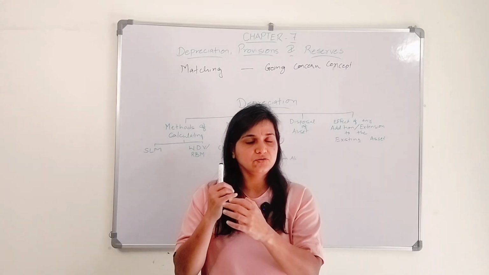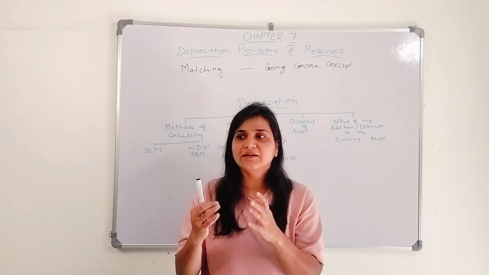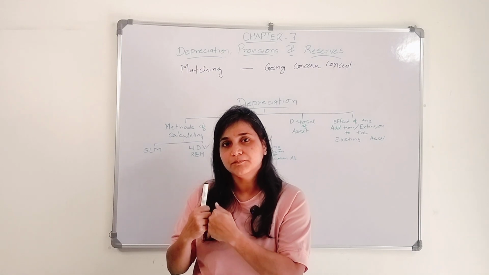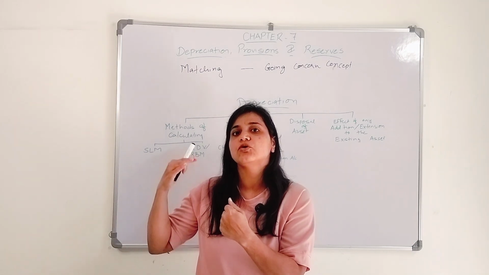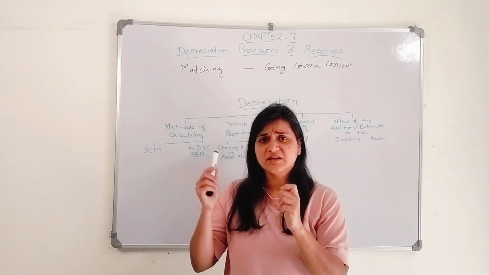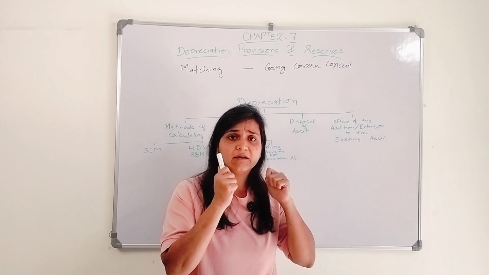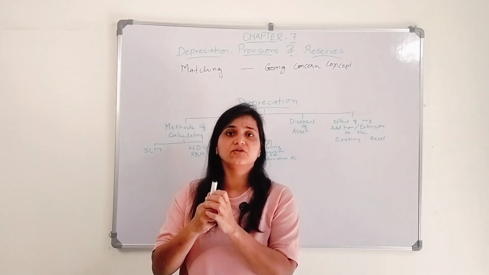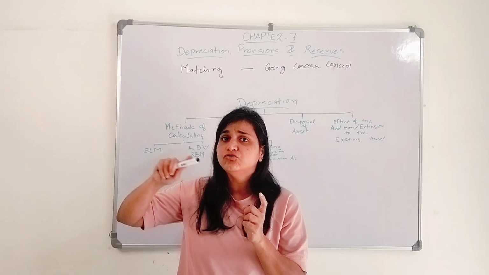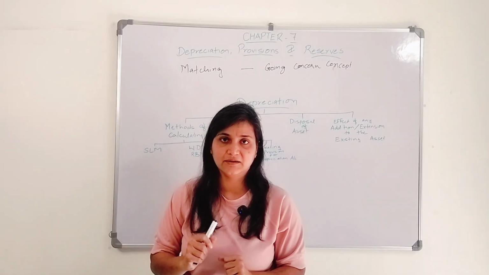If you are buying a mobile phone, or if your family is buying certain furniture, it doesn't mean that they are buying that for that particular period only. They are going to use it over a period of time, right? Similarly, when an organization is buying a building and running its organization there, or buying plant and machinery to carry out its production process, they are going to use that machinery for a period of time. So there they apply the going concern concept.